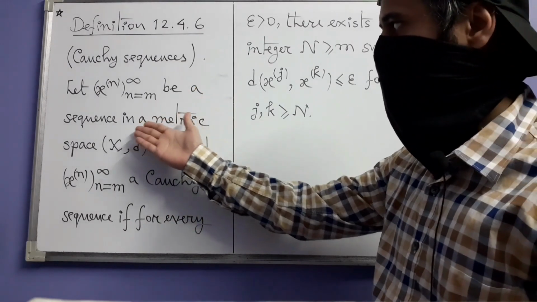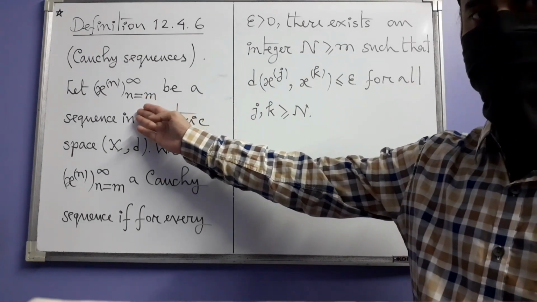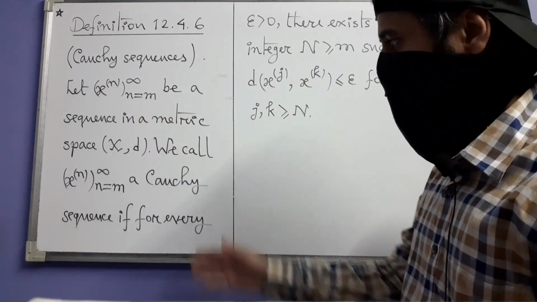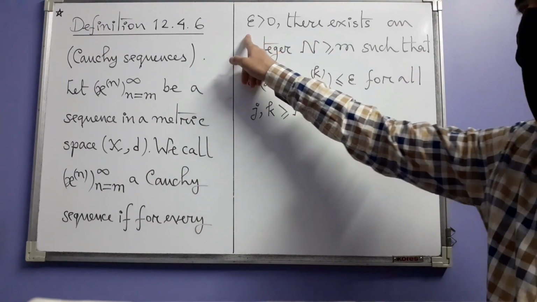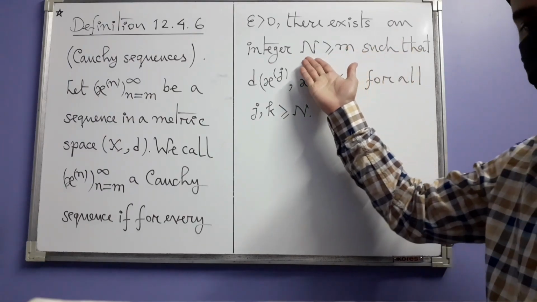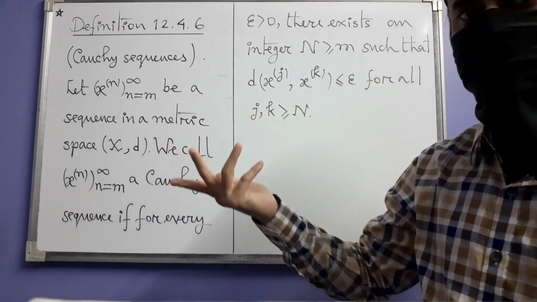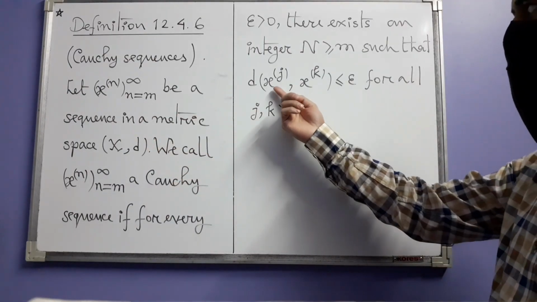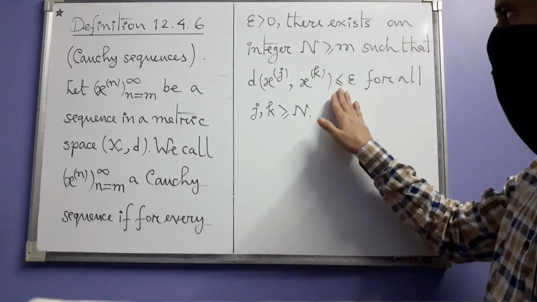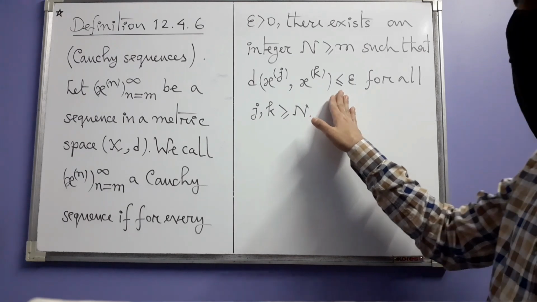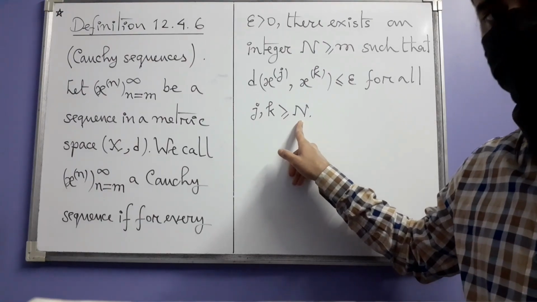Let xn be a sequence in a metric space (X, d). You already know what the individual parts of this notation mean. And we call this a Cauchy sequence if for every positive real number epsilon there exists an integer N, capital N, which is at least as large as the starting index m, which is of course some integer, such that the distance between the terms xj and xk of our sequence is at most epsilon, that is less than or equal to epsilon, for all j and k which are at least that stage, that capital N.